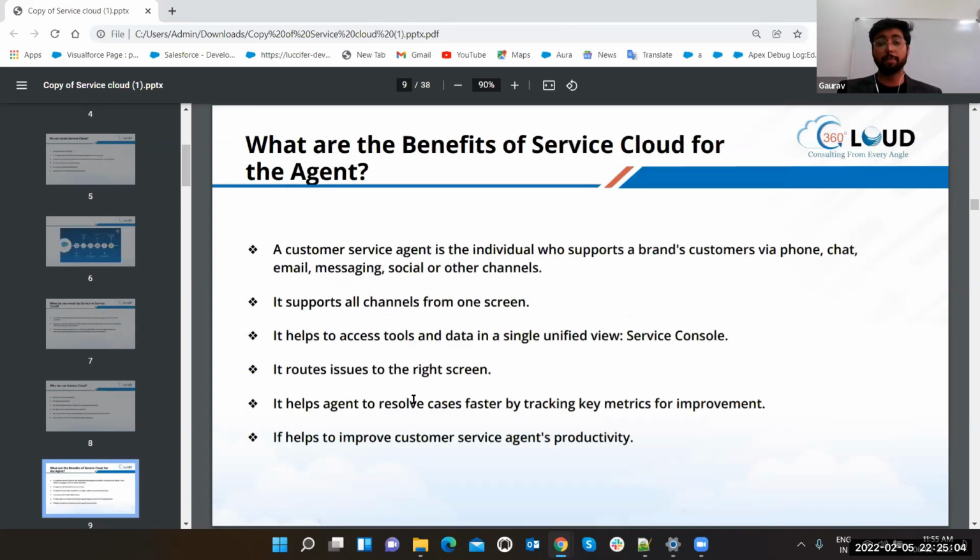What are the benefits of Service Cloud for the agent? That's the main question that arises, because Service Cloud is providing a service. There are two sides of everything, right? First, Service Cloud has a face for the customers. Second, Service Cloud also has a face for the agents who are going to solve the problem. So how do the agents benefit? The customer also has benefits, but yes, agents should also have benefits.